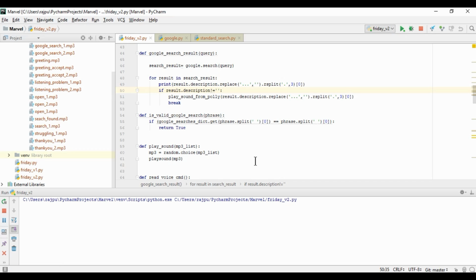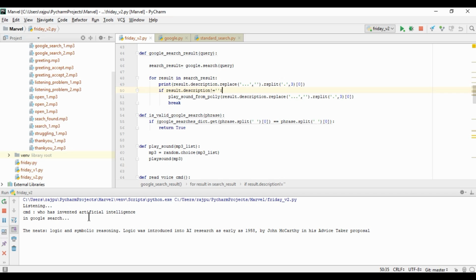Hello, sir. This is your Artificial Intelligence Friday. Who has invented artificial intelligence? Let me search for you. Result found, sir. The needs, logic and symbolic reasoning. Logic was introduced into AI research as early as 1958 by John McCarthy in his advice taker proposal.